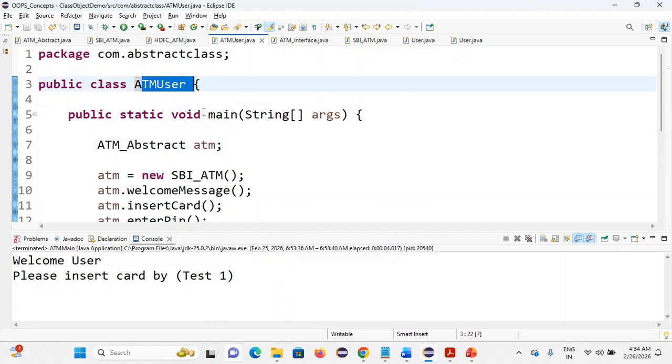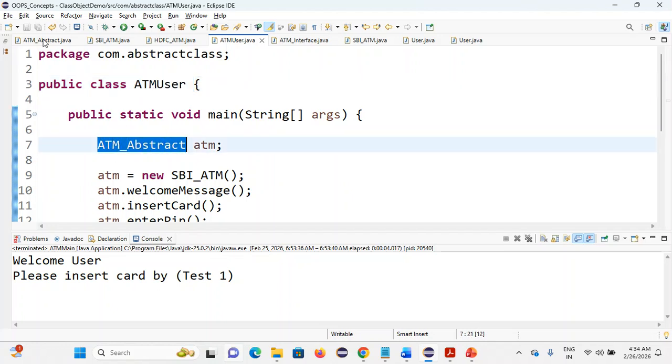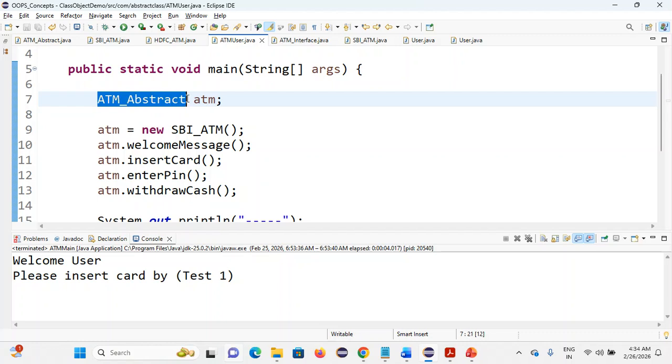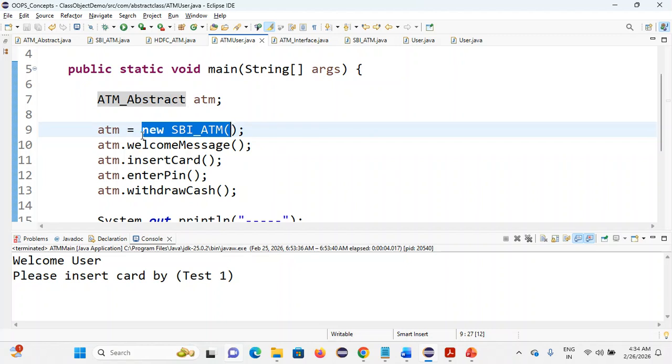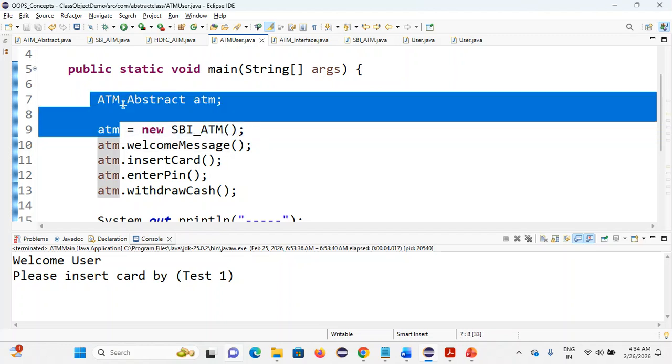This is the main function. Class name ATM user. I am creating the abstract class as a reference variable on the left side, as usual, to achieve runtime polymorphism. On the left side I'm giving the parent class ATM abstract. After that, ATM equal to new SBI ATM. So whatever new changes, I can change only on the right side. Runtime only it will be decided. The new SBI ATM function will be called. Before that, only the abstract ATM will be there.